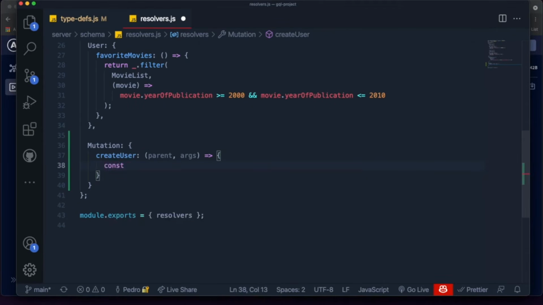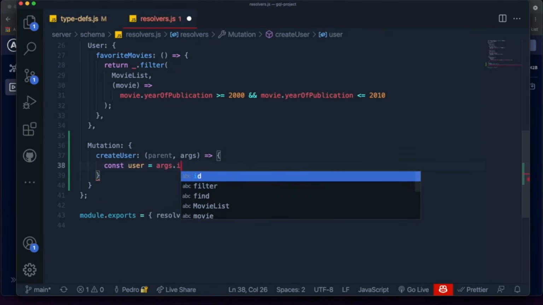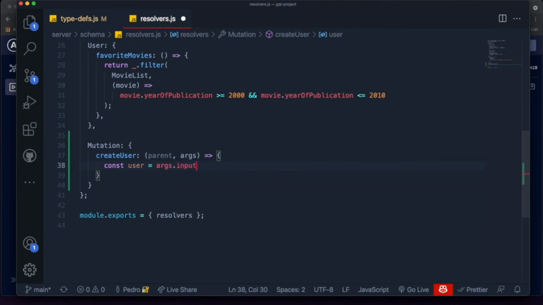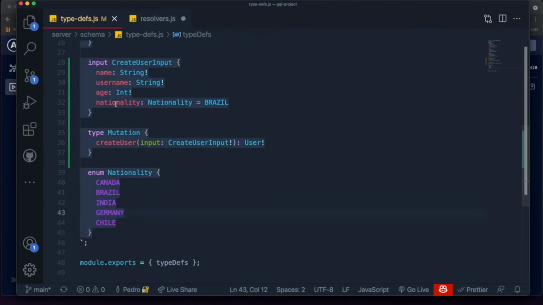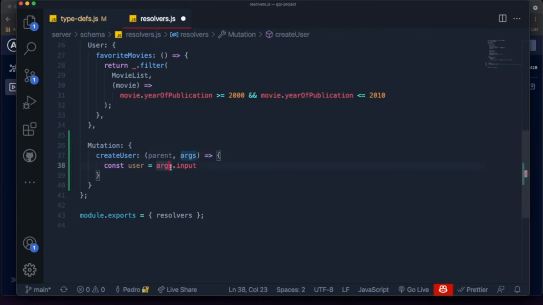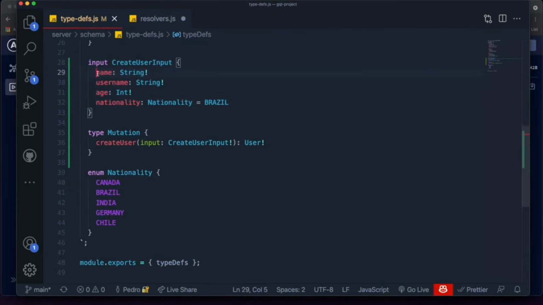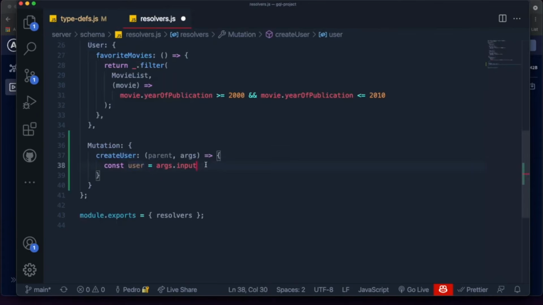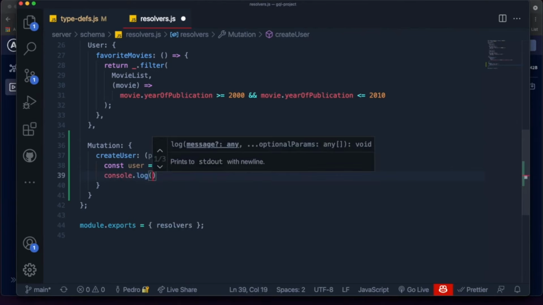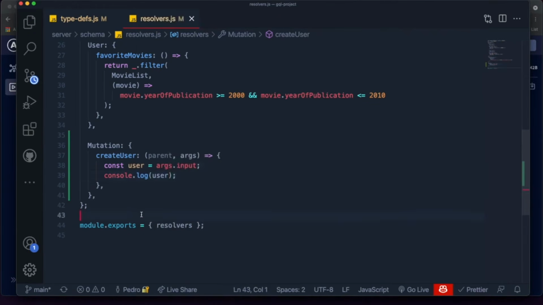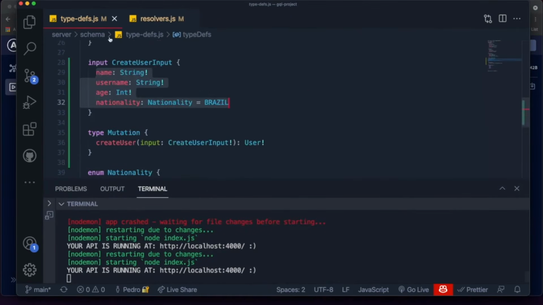So what I'm going to do is I'm just going to say const user is equal to args.input, like this, input, because if you recall, we created over here the argument is called input, it has a type input, and this includes everything that we want to use. In order to access this, I can say args.input, and now I get the user info that exists inside of here. So now just to see if it's working or not, let's just console log the user. It will give us an error, definitely, because we're not returning a user like we said we would.